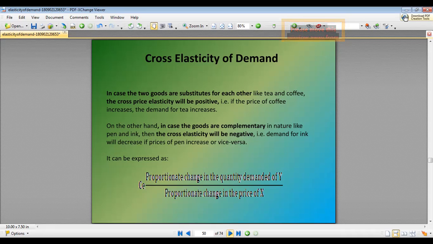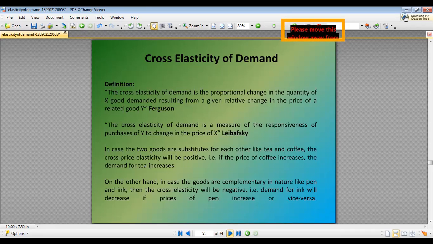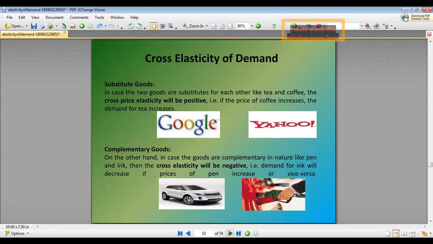So it can be expressed that the cross elasticity of demand is equal to the proportionate change in the quantity demanded of Y divided by the proportionate change in the price of X. The definition of cross elasticity: it is a proportionate change in the quantity demanded of good X resulting from a relative change in the price of related good Y. Cross elasticity of demand is a measure of responsiveness of purchase of Y to the change in price of X. It is of two types, as I told you earlier: for substitute goods and complementary goods.